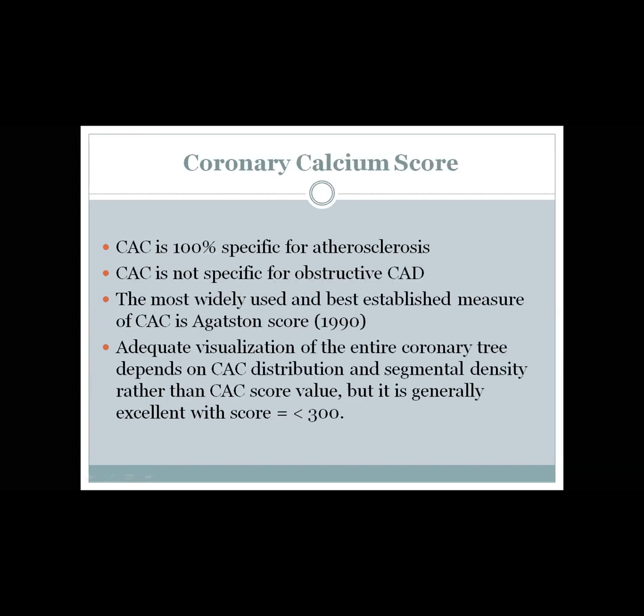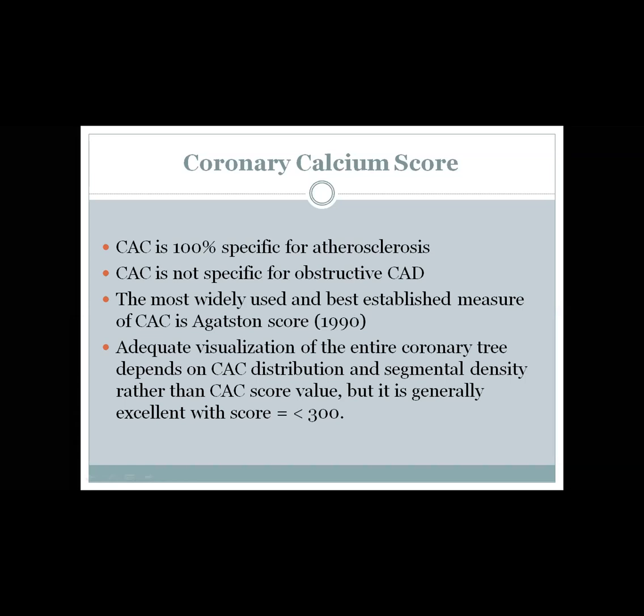The calcium score, if you have coronary artery calcification, this is specific for atherosclerosis. You can swear this is atherosclerosis, but it is not specific for obstructive coronary artery disease, regardless of the amount. So whatever the score you have, you cannot say confidently there is obstructive or non-obstructive coronary artery disease. You have to do the CT coronary angio.